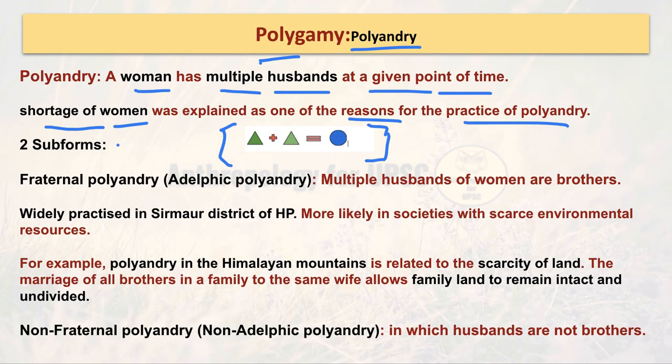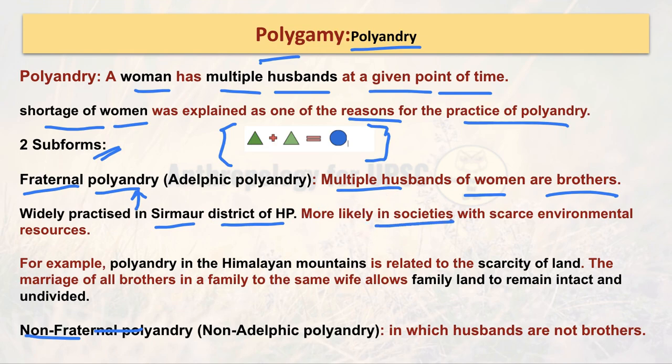This polyandry has two forms, and we'll talk about these two forms. The first form is called fraternal polyandry, and the second one is called non-fraternal polyandry. Fraternal polyandry is where the multiple husbands of a woman are brothers. This is again a unique practice, and it is widely practiced. If you remember, in the last video I also mentioned an example. If you go to Sirmaur in Himachal Pradesh, you are more likely to find such fraternal polyandry, where a woman has multiple husbands and they are related to each other, in the sense that they are brothers.